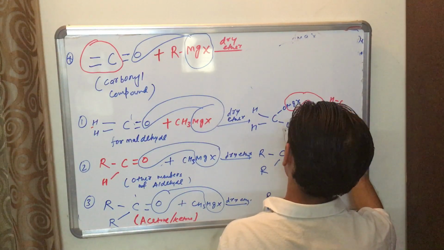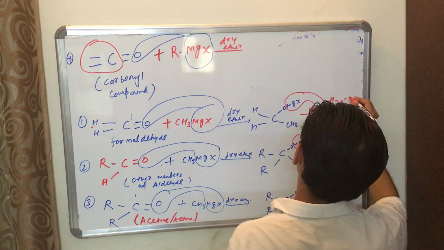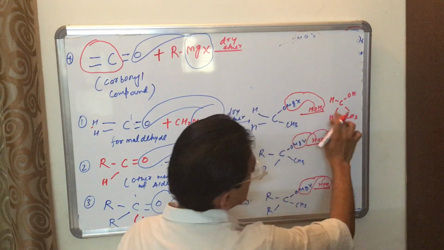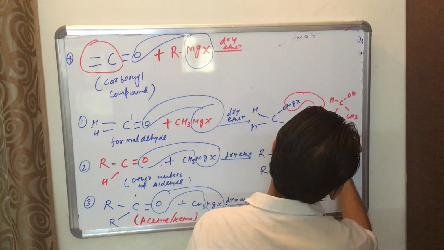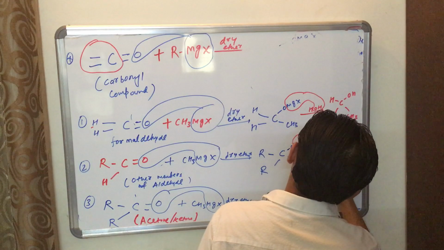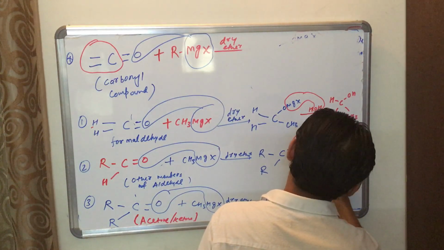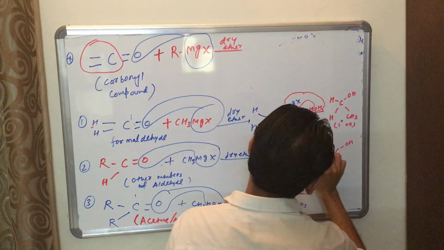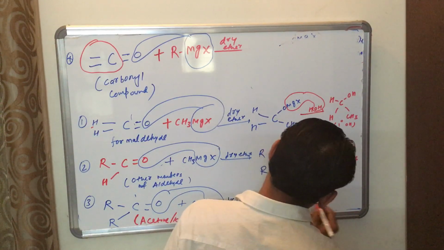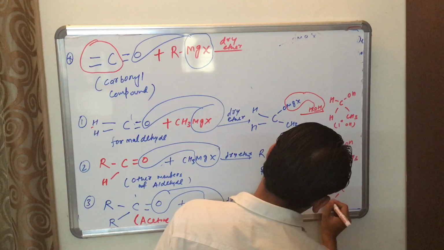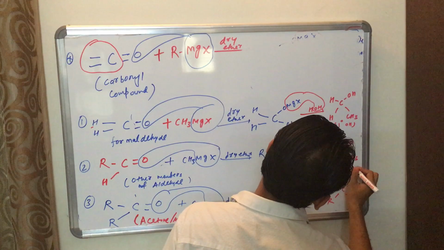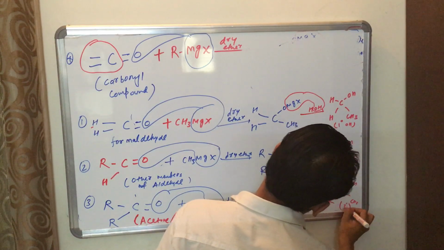H, C, H, O, H, and CH3. This one is CH3CH2OH, meaning this is a primary alcohol, 1 degree alcohol. This one is R, C, R, O, H, CH3, and here R, C, R, O, H, CH3. This one is a second degree alcohol, this one is a 3 degree alcohol.